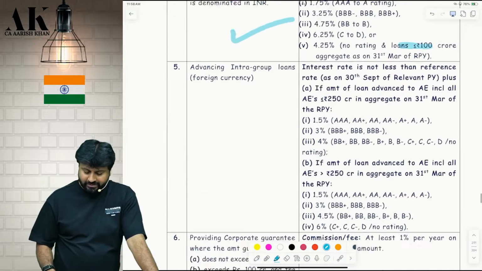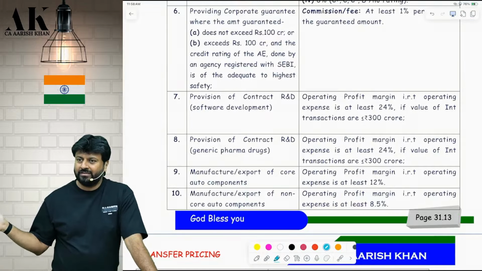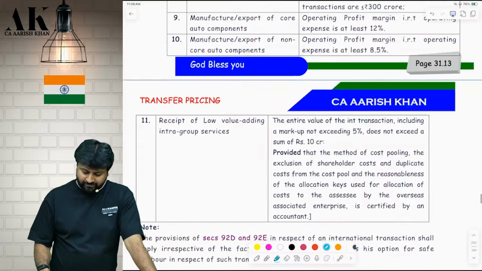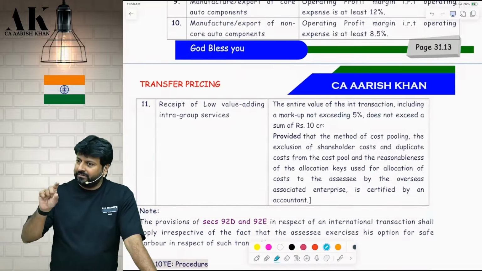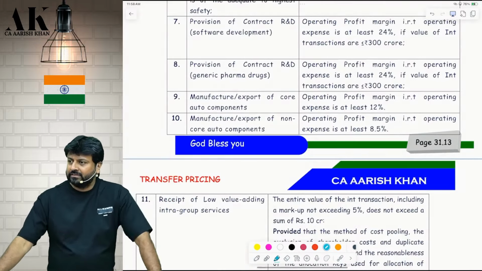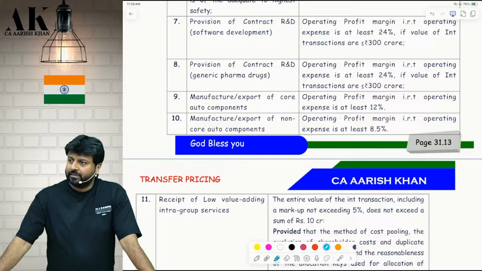See, only you have to handle these 2 points, please. Rest of them are very straightforward. You can check. Can you see that? Only handle this borrowing part, lending part, this credit rating part. Rest of them, see, all of them will be completed in 10 minutes. It is directly the margin given. And most of them are OP upon OC only. The percentages might be different, but most of the margin ratio is the same. Only KPO you have to pay attention to, that is different. Correct? And this advancing of intra-group loans.